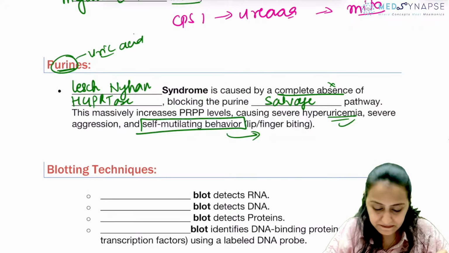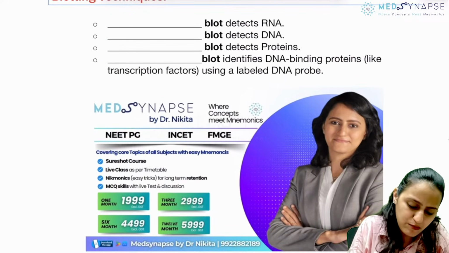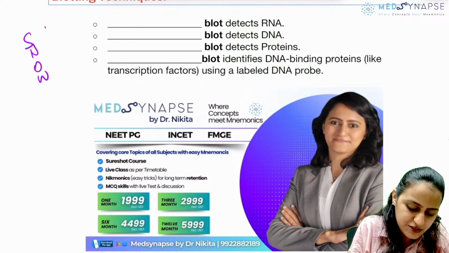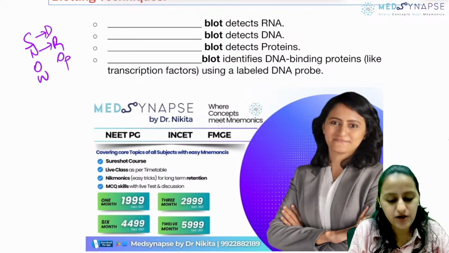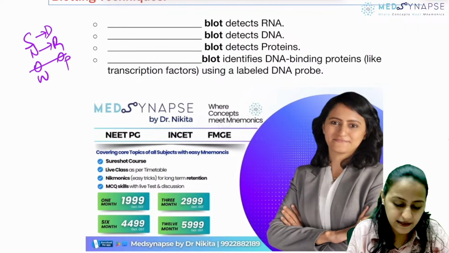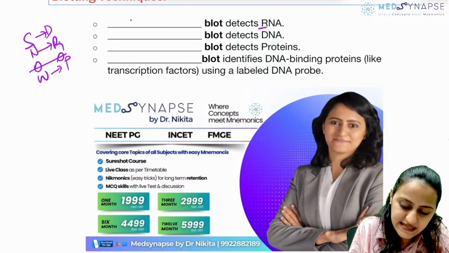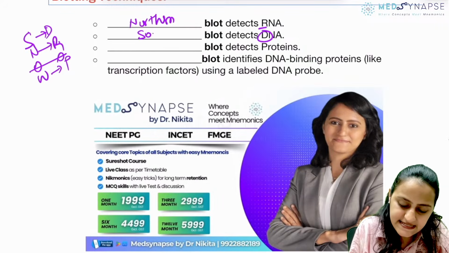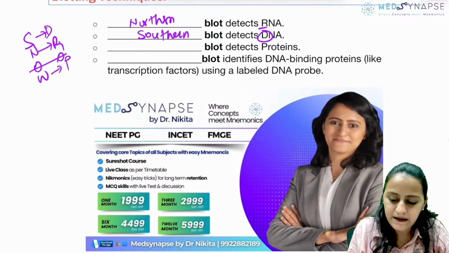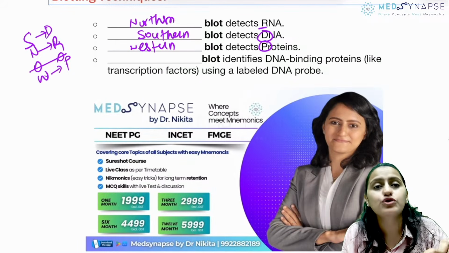ठीक है? Coming to blotting techniques. What is a mnemonic for blotting techniques? Remember, it is SNoW DRoP. Southern for DNA, northern for RNA. Western is for proteins. So remember, RNA, R is N, northern blotting. DNA, D is S, southern blotting is for DNA. Proteins, P is western blotting, SNoW DRoP.